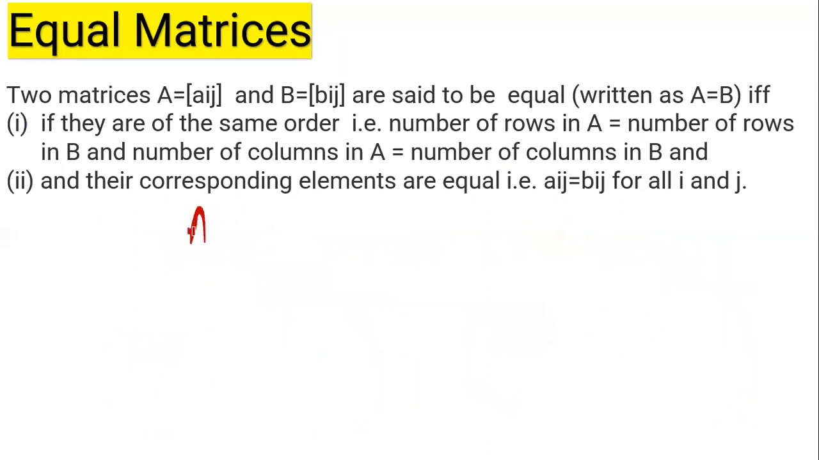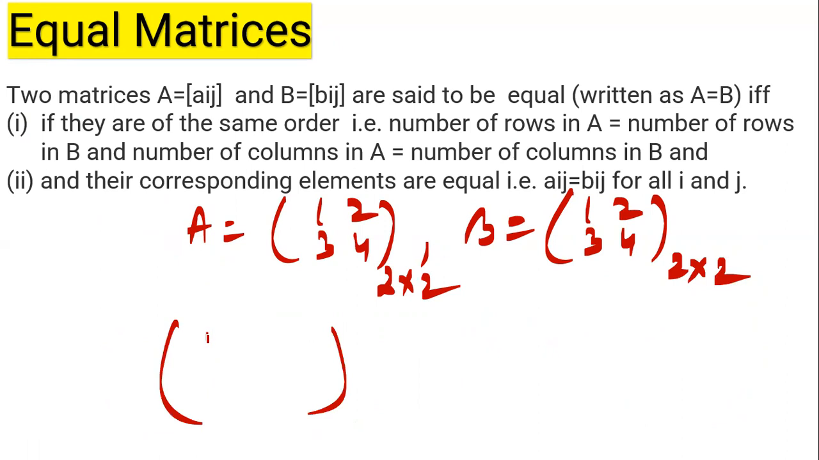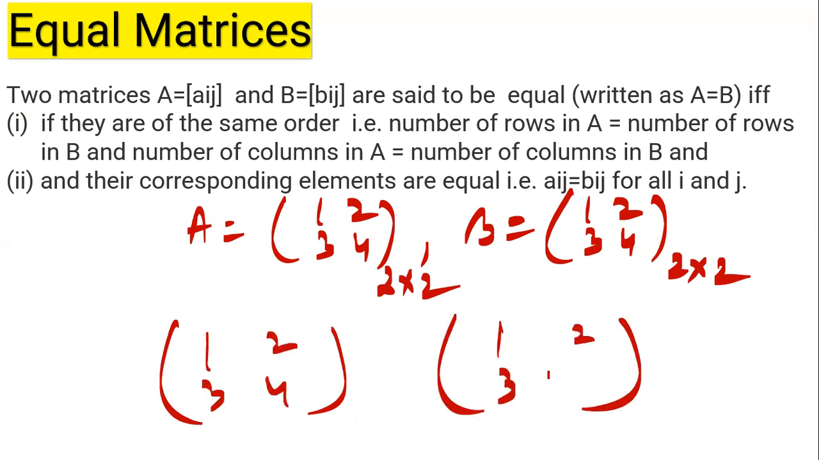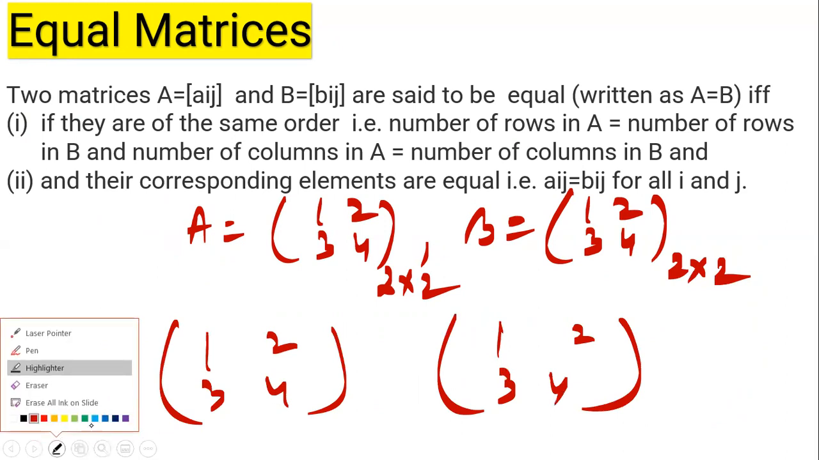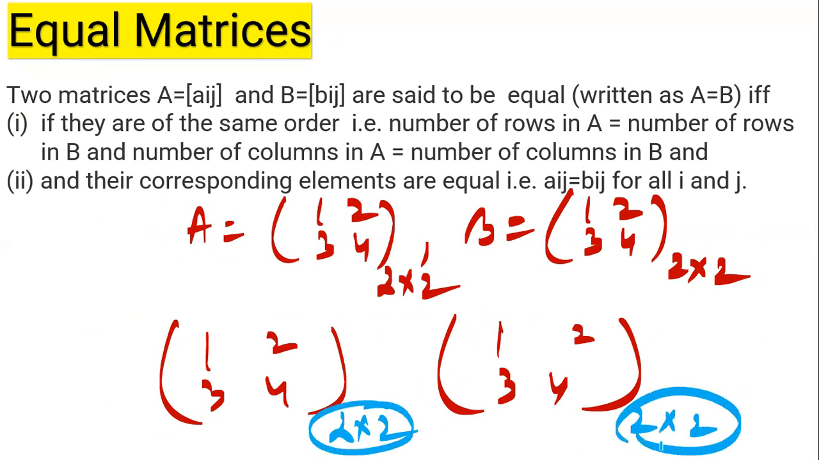If I have A equals 1, 2, 3, 4, and B equals 1, 2, 3, 4. Here the order of A is 2 by 2 and the order of B is also 2 by 2. I have to check whether they are equal or not. First of all, we will check whether their orders are same or not. Yes, they are same. They have the same order, both the matrices.